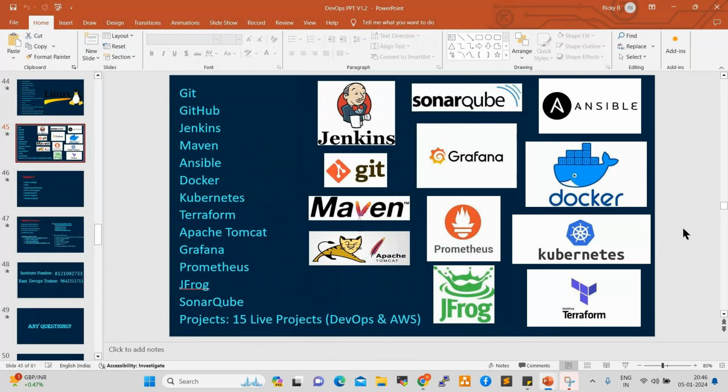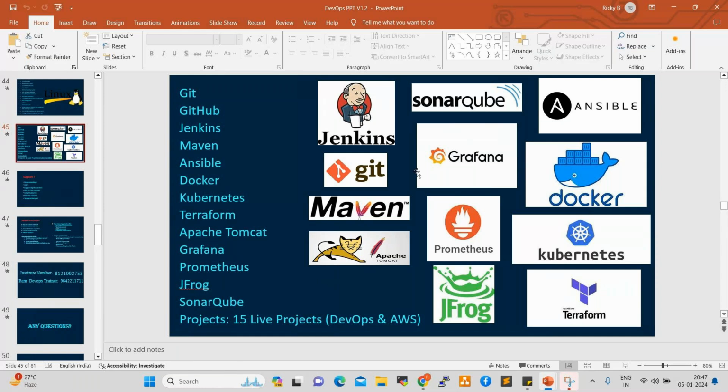Actually, for example, I'm talking about Jenkins. In the market, so many tools are there, right? But Jenkins is the popular tool. If you learn Jenkins, you can handle other tools also, like Team Foundation. Different tools are there, so in place of Jenkins, we can use another tool.